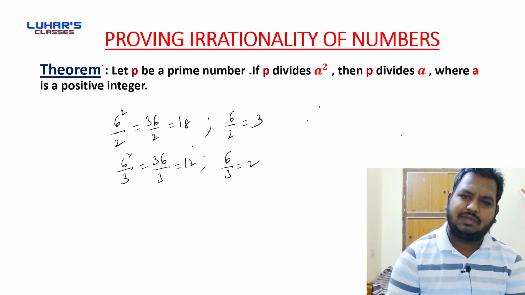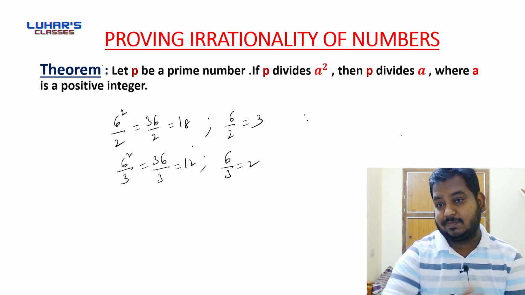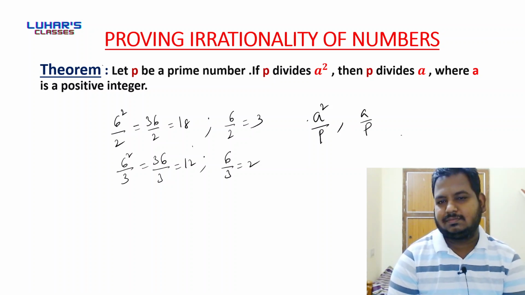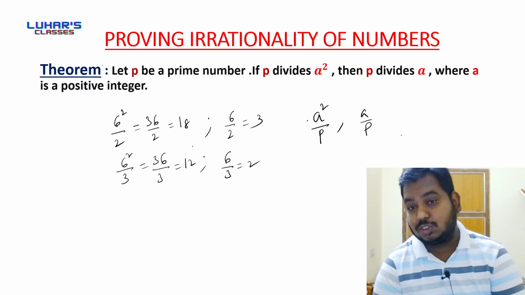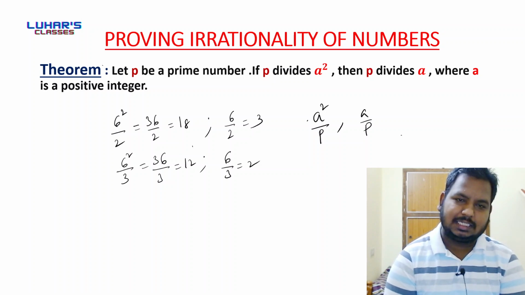So here, if a is any positive integer, and if p divides a square, then p also divides a. Did you get me? Done?